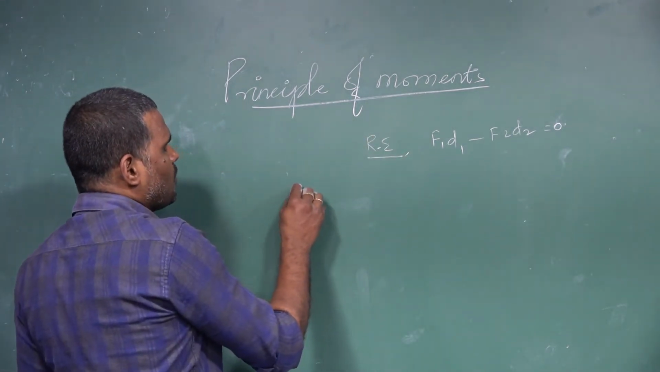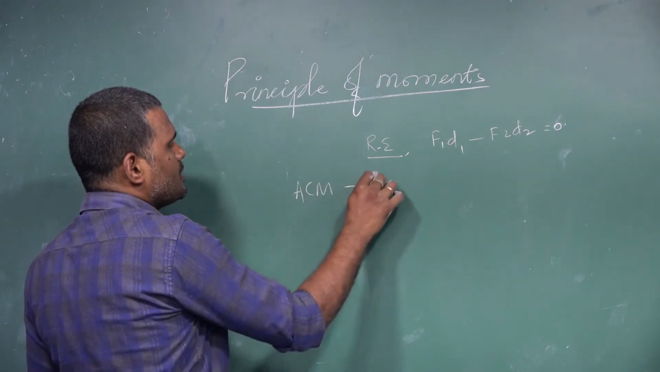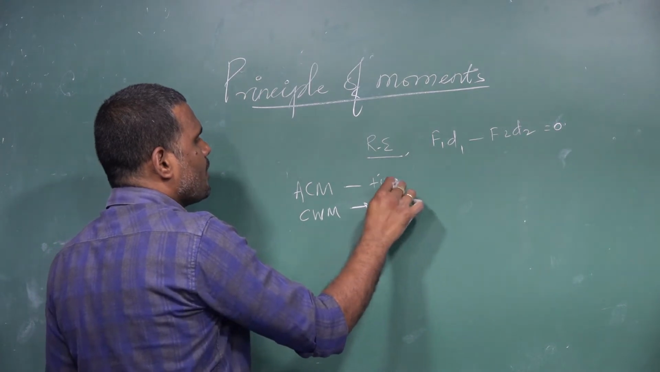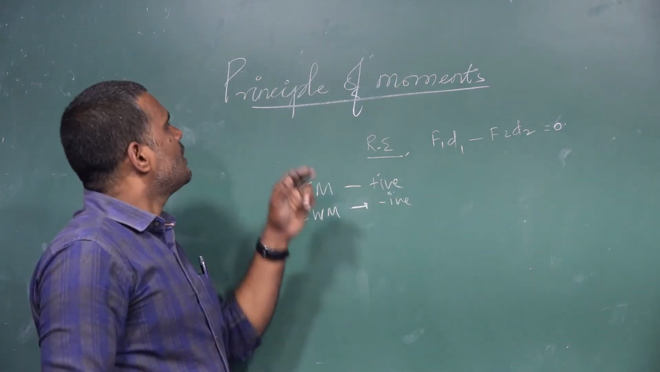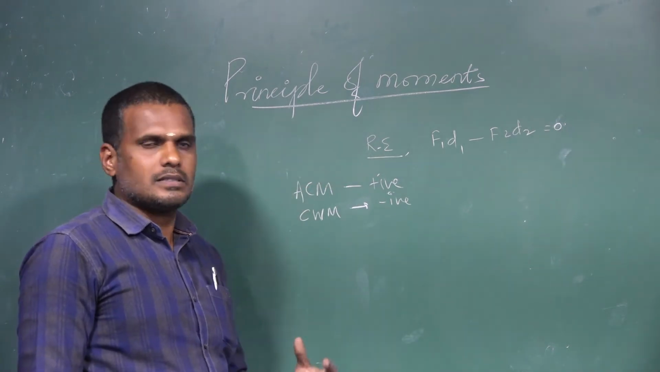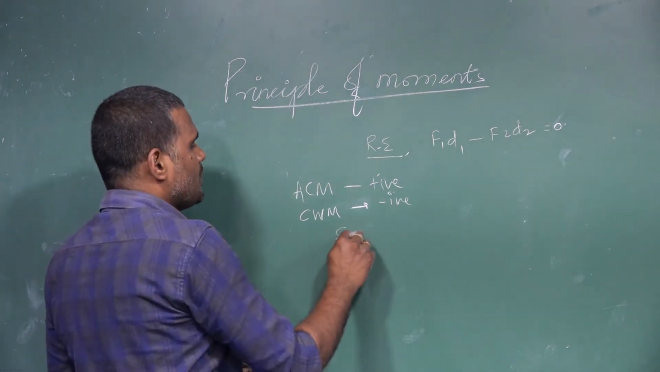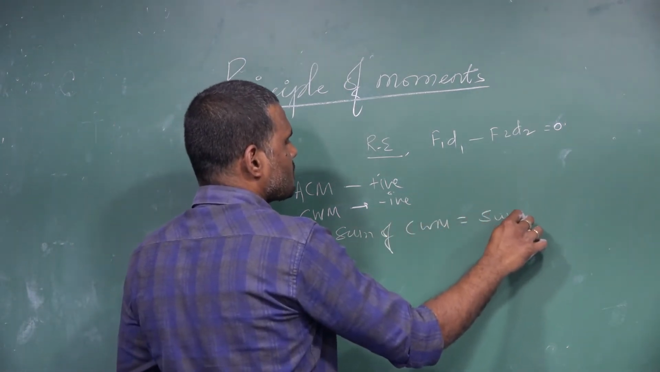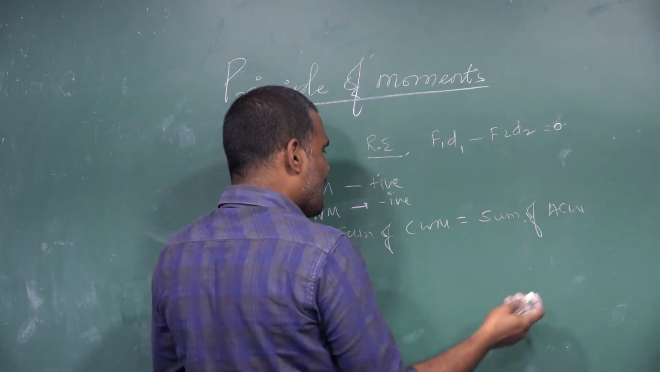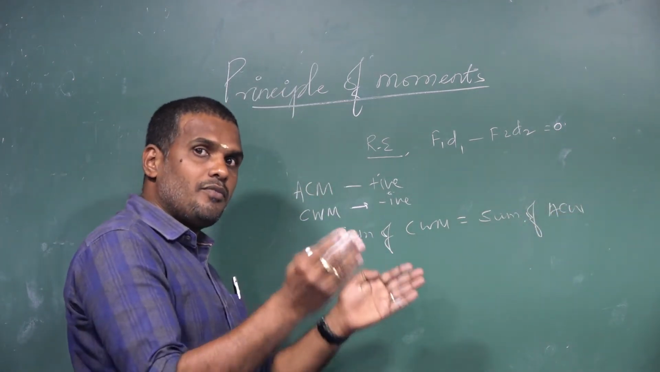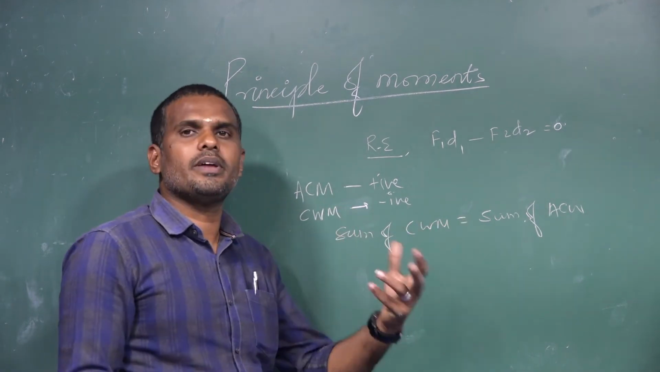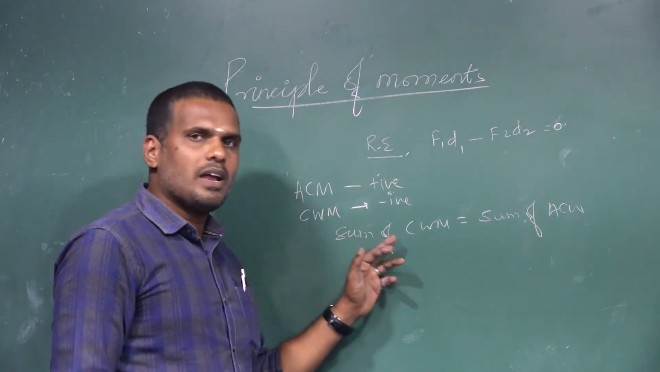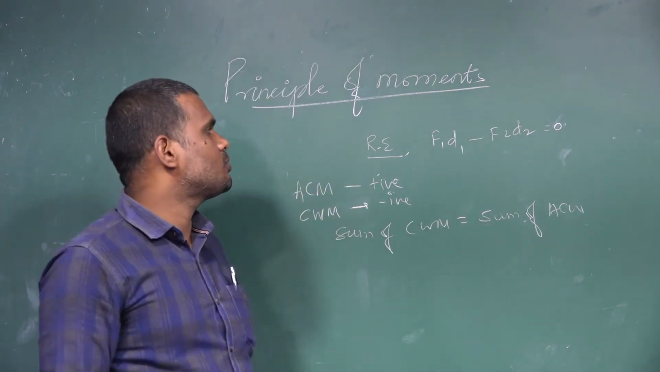As a matter of sign convention, anti-clockwise moments are taken positive and clockwise moments are taken negative. So we can put this principle of moments in other words: the sum of clockwise moments is equal to the sum of anti-clockwise moments. If you take the algebraic sum of all the moments, then the net moment of force will be equal to 0. That's the idea.